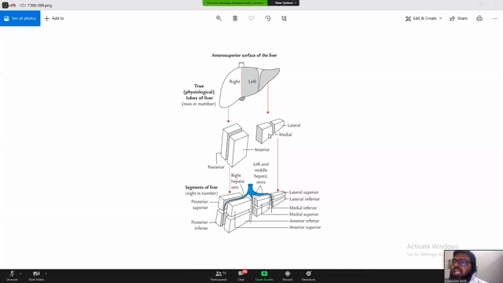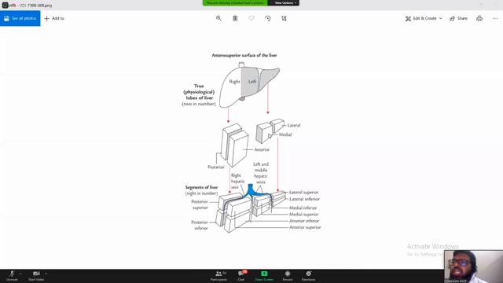See, this one is the falciform ligament. I'm showing you. Where is the falciform ligament located? This one here is the location of the falciform ligament. Have you seen it?